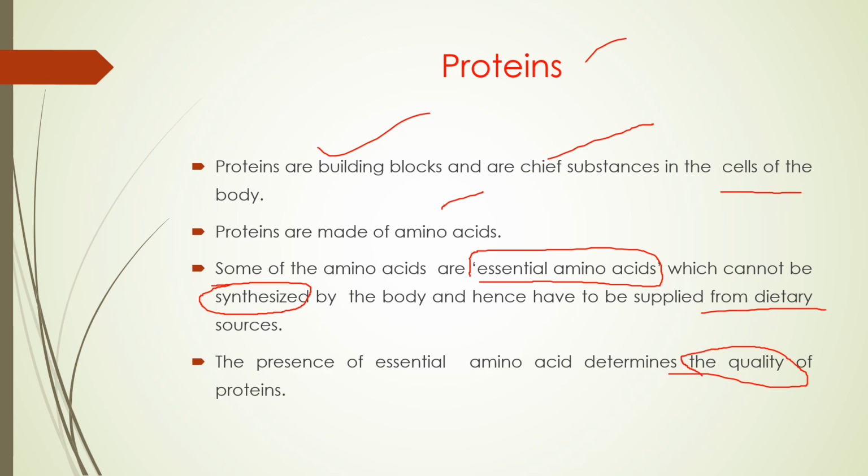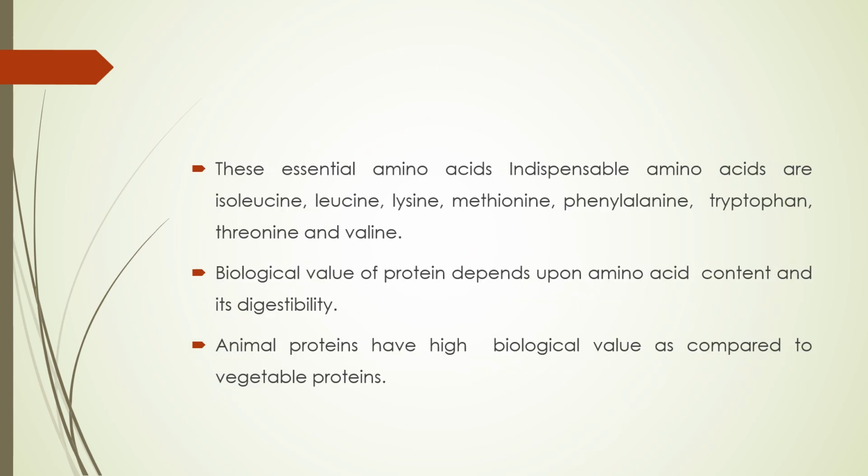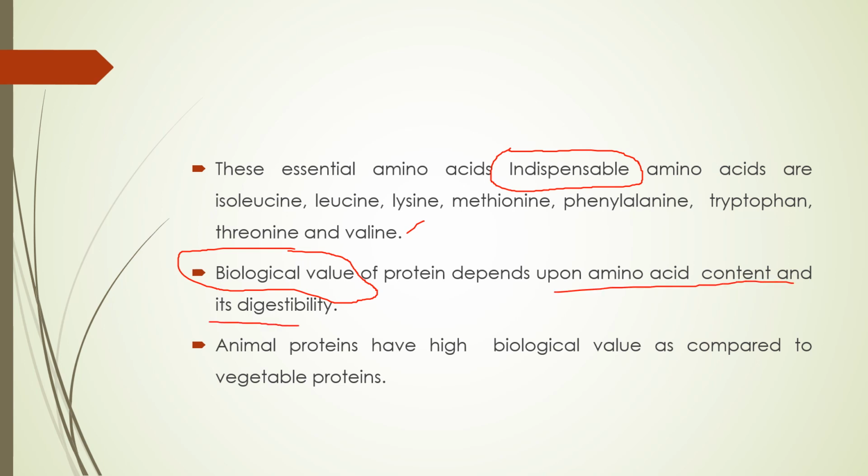So quality of protein depends upon the presence of essential amino acids. And these essential amino acids are called the indispensable amino acids. These are isoleucine, leucine, lysine, methionine, phenylalanine, tryptophan, threonine, and valine. Okay, so biological value of protein depends upon what? Biological value depends upon amino acid content and its digestibility.